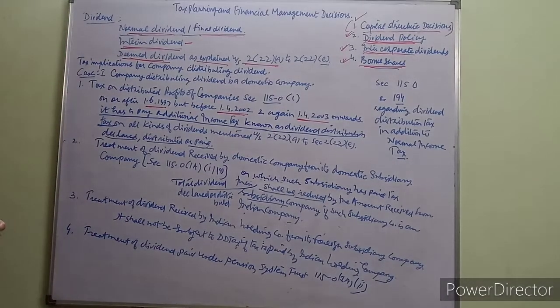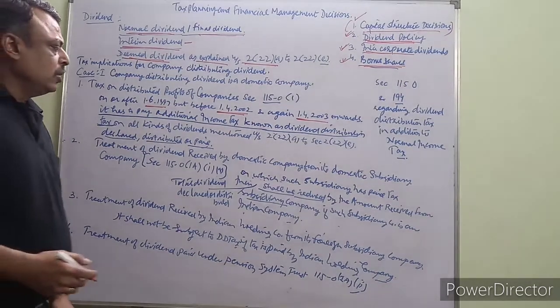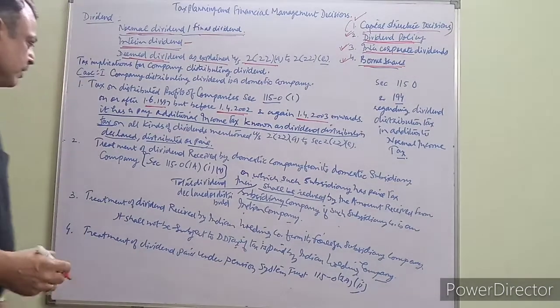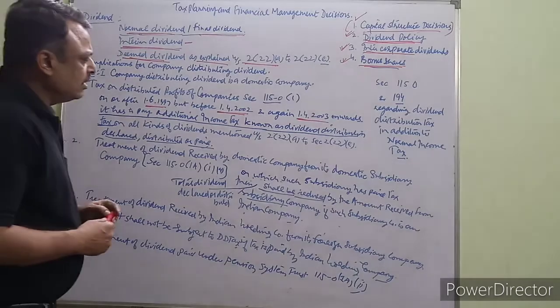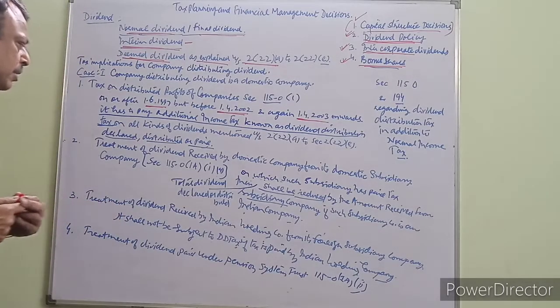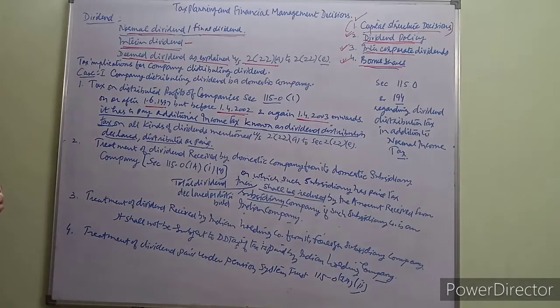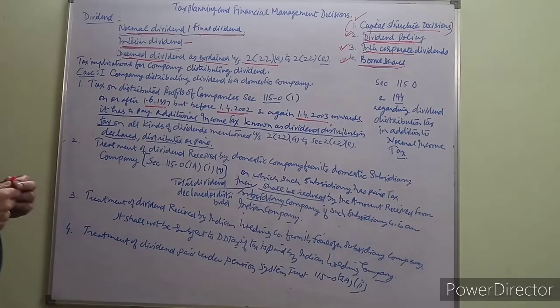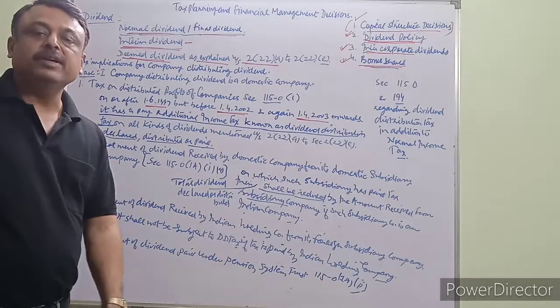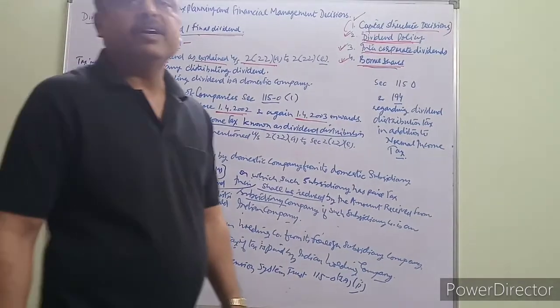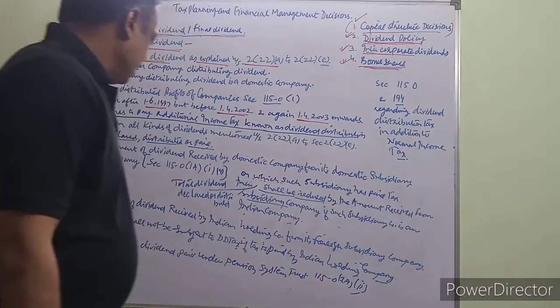Second is treatment of dividend received by a domestic company from its domestic subsidiary company. Where a company receives dividend from a subsidiary company, the total dividend declared or distributed shall be reduced by the amount received from the subsidiary company, where the subsidiary company has paid the distribution tax.